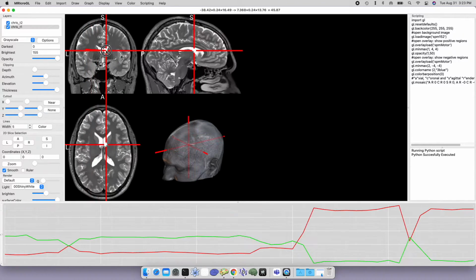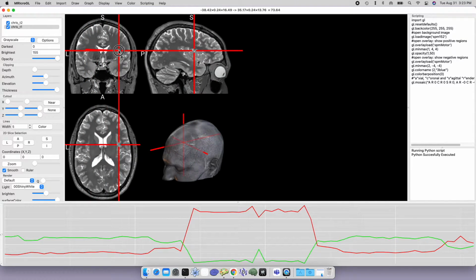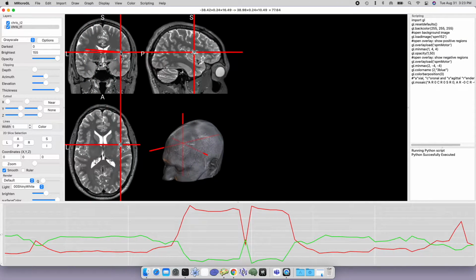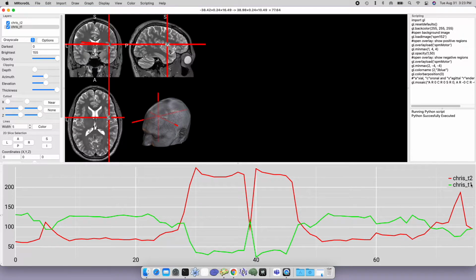And the line tool also works if you have multiple overlays. So now I'm actually showing, I've drawn a line that again intersects across the ventricles. So it has both white matter at the start of the line, then goes through the CSF of the ventricles, and then ends again in some gray matter.